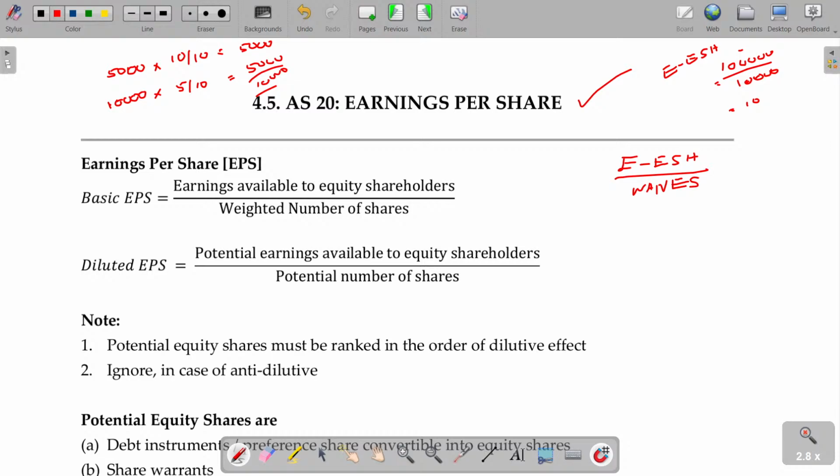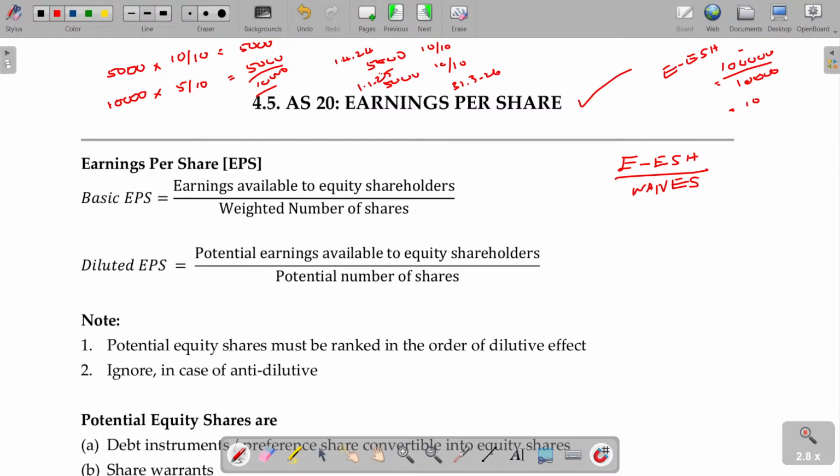Second one being, you may issue shares in the middle of the period. 5,000 shares with 10 rupees paid up, face value being 10, and another 5,000 shares of 10 rupees. But the first 5,000 shares exist from day 1 of the year, 1/4/24, and the other 5,000 are issued only on 1/1/25, with the year end being 31st March 26.